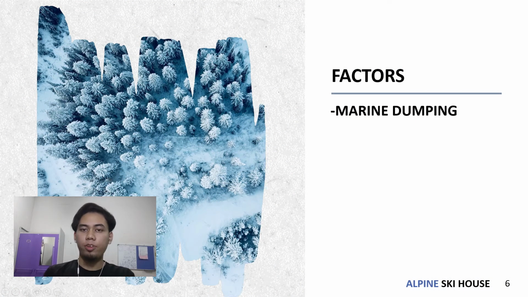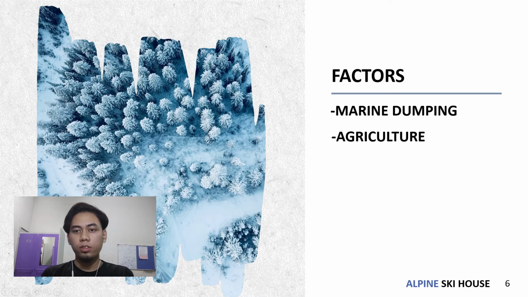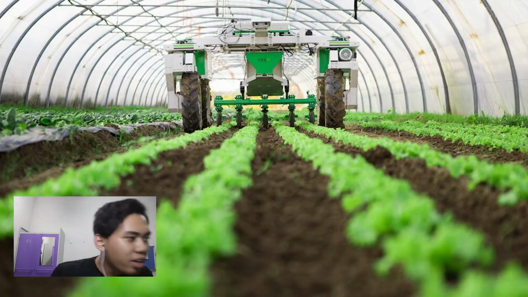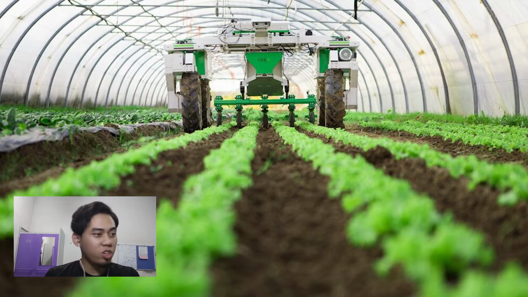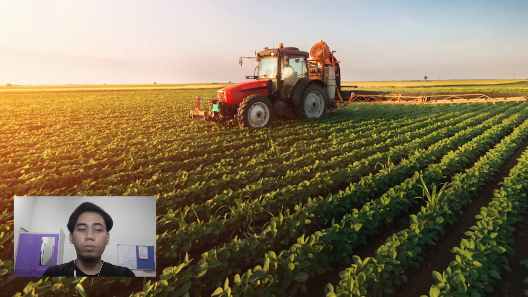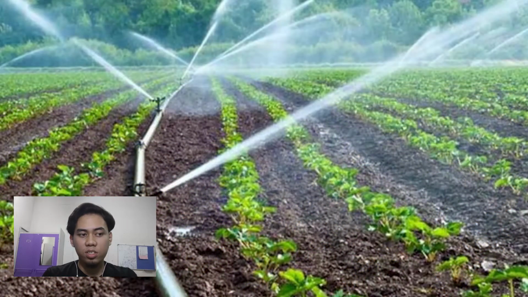So the next factor is agriculture. In general, agriculture is the science or practice of farming, including the cultivation of the soil for growing crops to provide food, wool, and other products. Why does this impact the environment? Take for example farmers who use chemicals such as fertilizer and pesticide daily.